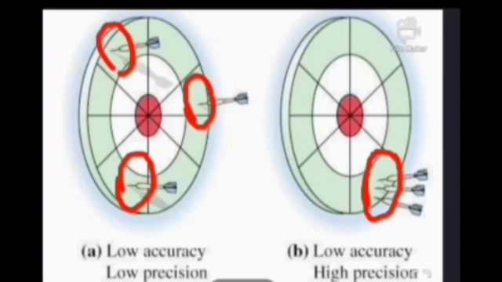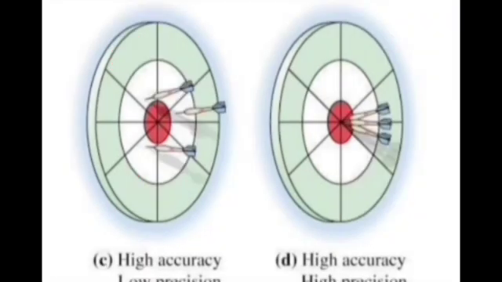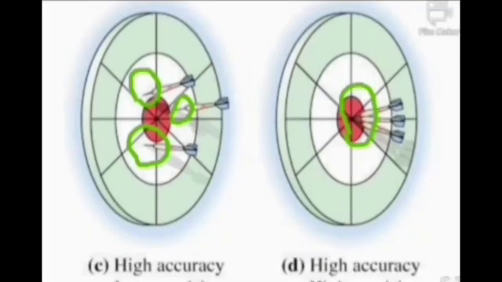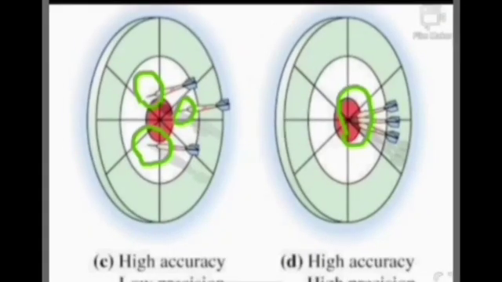In the third case, all the arrows are close to the midpoint. So, accuracy is high, but the arrows are not close to each other. So, precision level is low. In the fourth case, all the arrows are pointed at the midpoint and all the arrows are close to each other. So, precision and accuracy are high.